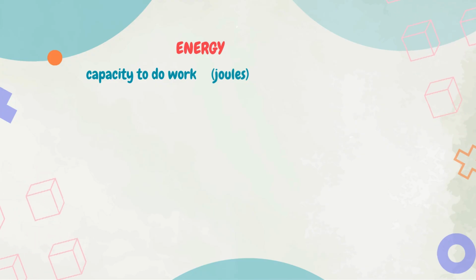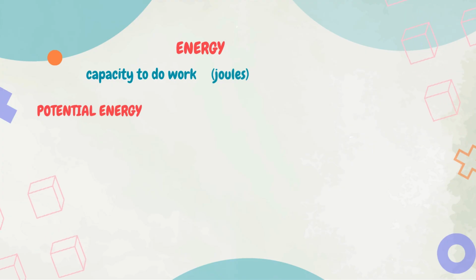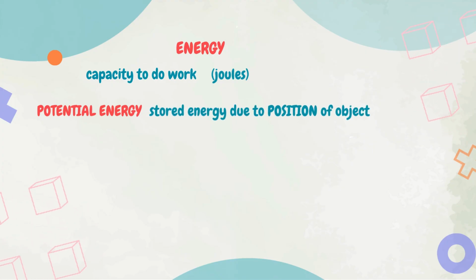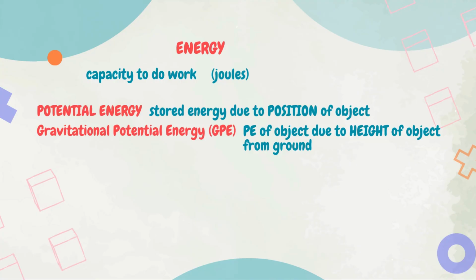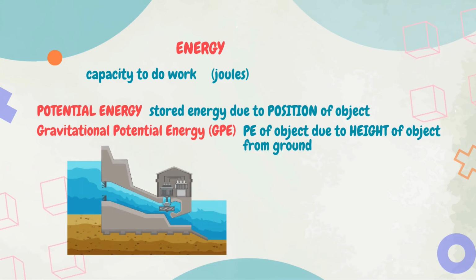There are several forms of energy. Let's start with potential energy. Potential energy is defined as the stored energy due to the position of an object. Gravitational potential energy, GPE, is the potential energy of an object due to the height of an object from the ground. An example of potential energy is water behind a dam. The water stored at a height in a reservoir has gravitational potential energy. When released, it flows down and can be used to generate electricity in a hydroelectric power plant.